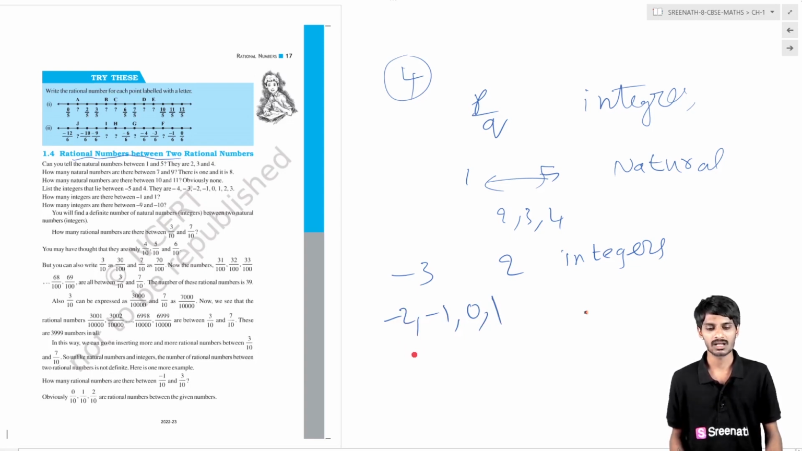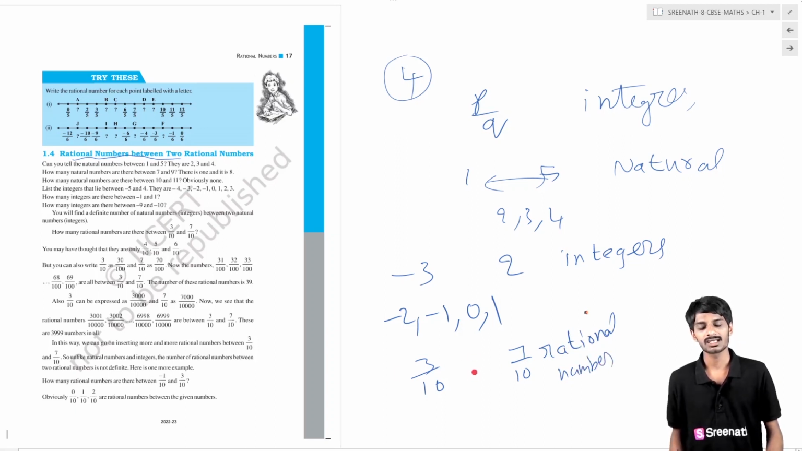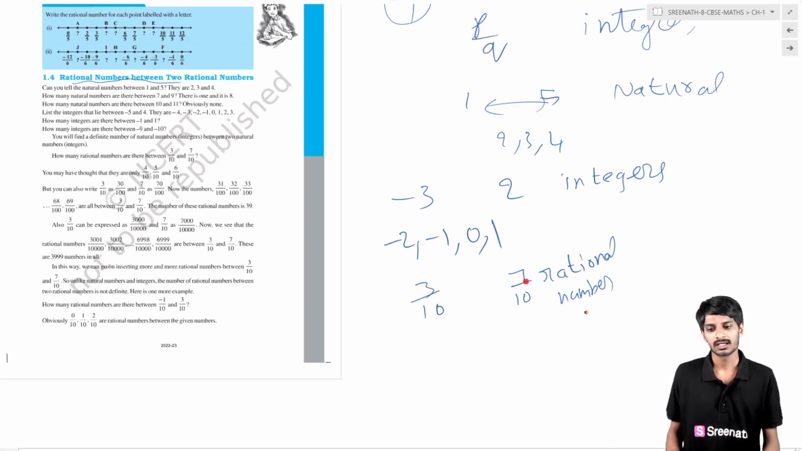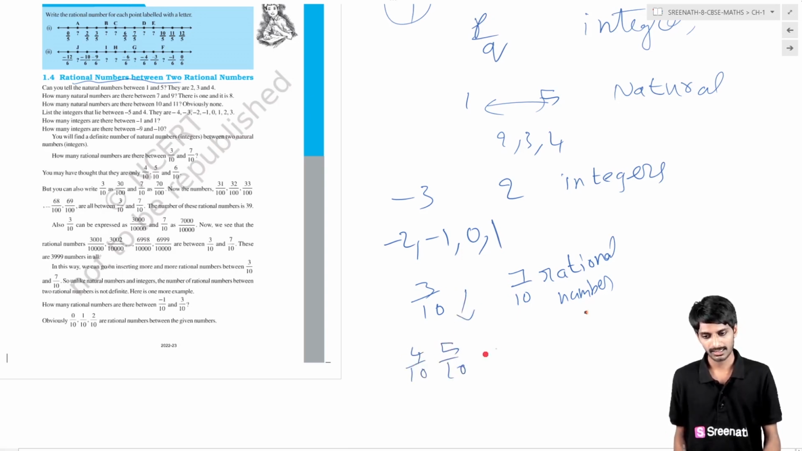Now if you take rational numbers, what are the rational numbers we are going to take here? Suppose we take 3 by 10 and 7 by 10. These are rational numbers. Then what are the rational numbers between them? How can you find out? Here we are making 10 parts. The denominator tells that you have to make the space into that many equal parts. You make 10 equal parts, and 3 represents the third part of the 10 equal parts, and this is the seventh part of the 10 equal parts. Then we have 4 by 10, 5 by 10, 6 by 10.